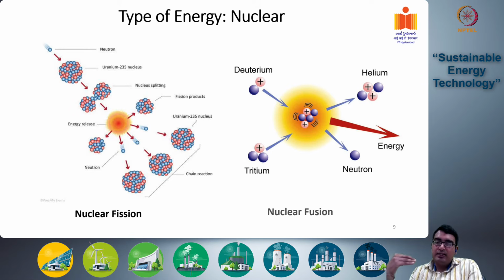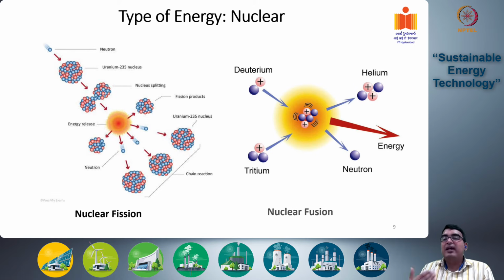And this process is happening in the core of the sun or in any other of the stars that exist in the universe, and that is the source of their energy. So all your sunlight, all the solar heat that comes to you is fundamentally produced through nuclear fusion. So nuclear fusion is the primary energy source of the universe.